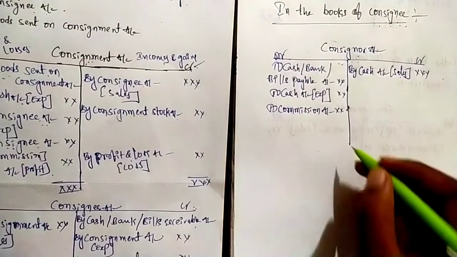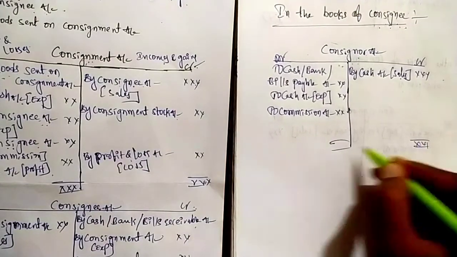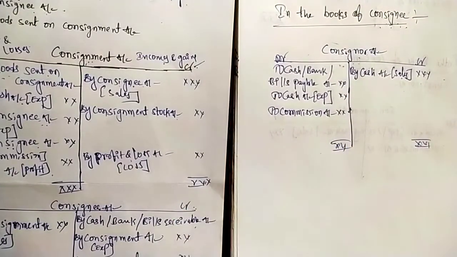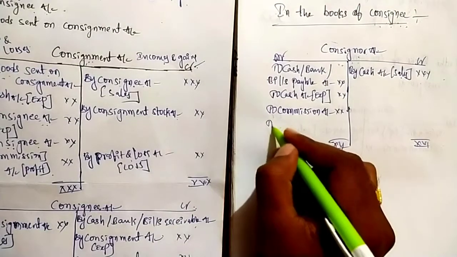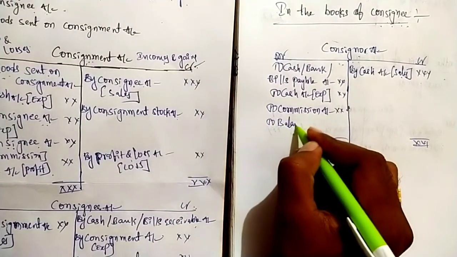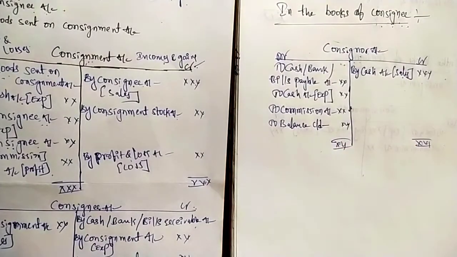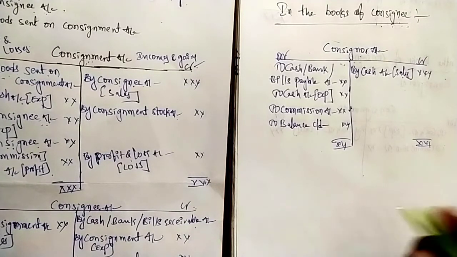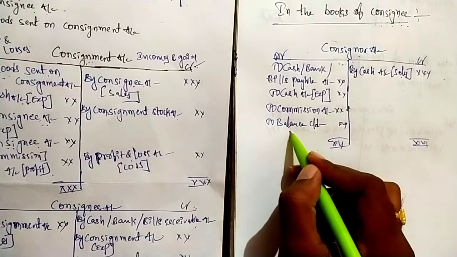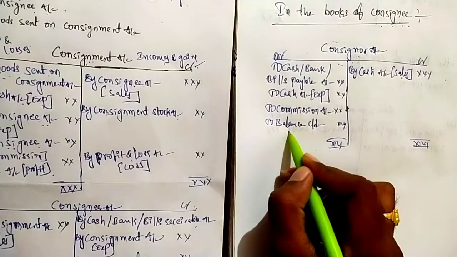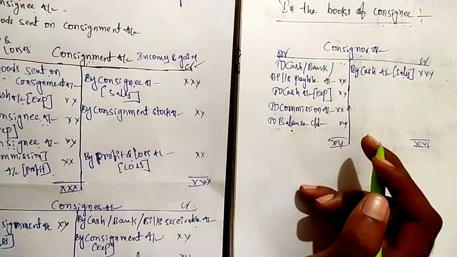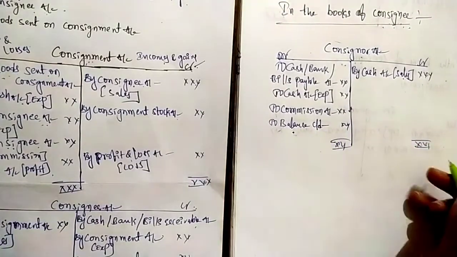Next, after that we have to total both sides. Obviously credit side is greater, so that remaining is treated as a due. Balance carried down. That's it. Sometimes that due may be paid in cash or cheque. So we have to write that balance is settled by cash or cheque, so we have to write cash or bank. Otherwise we have to write balance carried down.